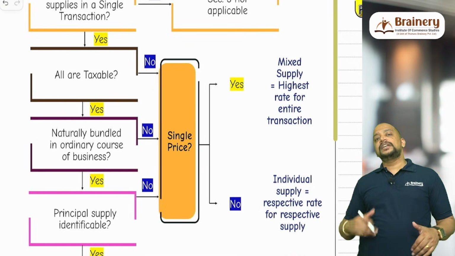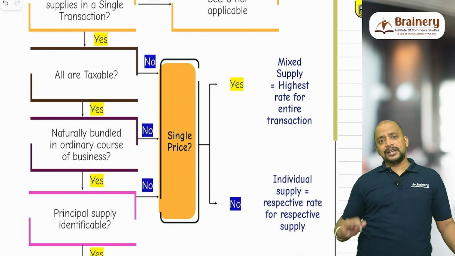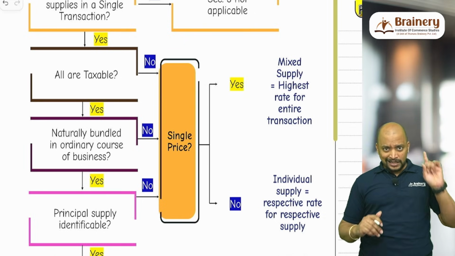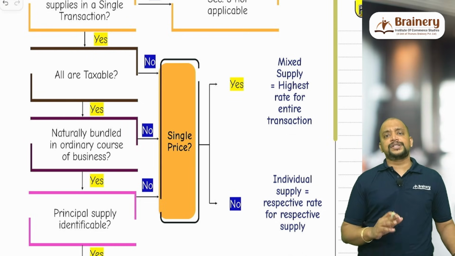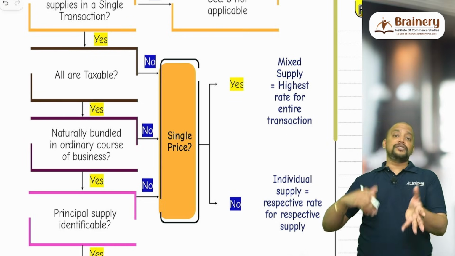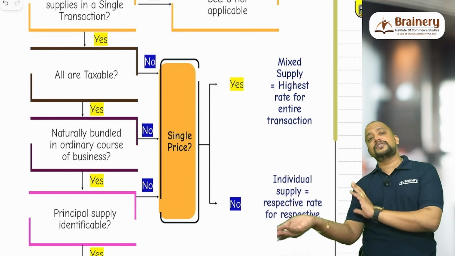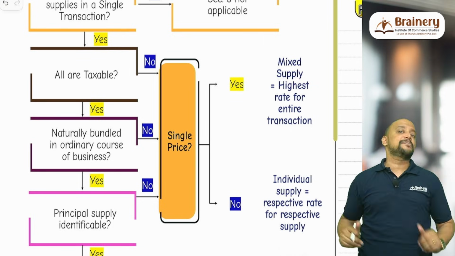For example, inverter 12,000, battery 10,000. So inverter and battery are sold together. Now, are they all taxable? Yes. Naturally bundled? No, not naturally bundled in the ordinary course of business, because the inverter can be sold separately, and the battery can be sold separately. Even though the inverter will not work without the battery, and the battery alone will not work, as a seller, when I am selling it, I can sell them separately also, right?